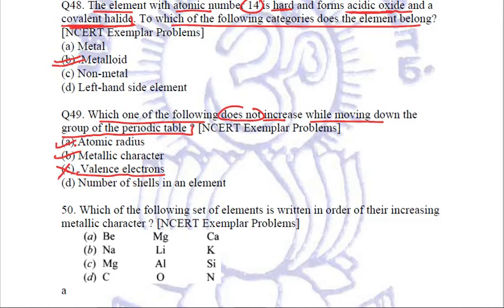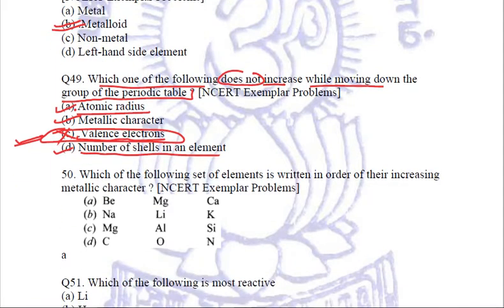Next option, number of shells in an element, it will increase. Because of this only the atomic radius increases. So C is the incorrect statement and it is our correct option. We'll mark C to be the answer to this question. Clear? Coming to the next question.